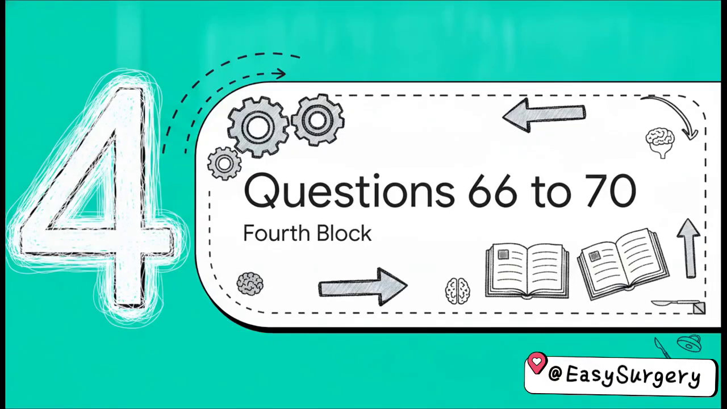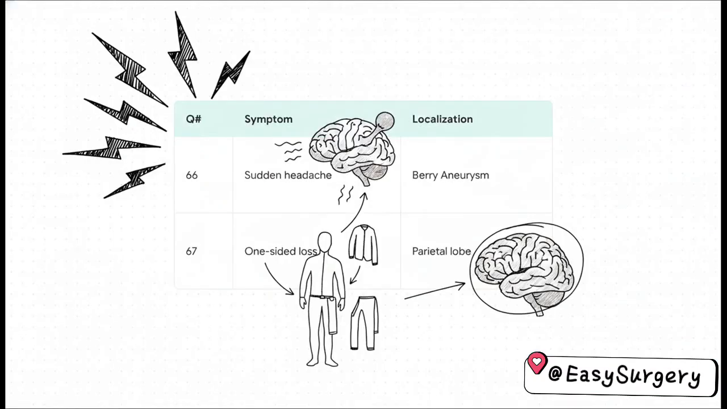All right, pushing into our next block, let's tackle questions 66 through 70. For 66, if you see a sudden thunderclap headache, your brain should immediately jump to a ruptured berry aneurysm. Then in 67, it's all about neurology localization. A patient who suddenly can't dress one side of their body and can't feel that side, that specific deficit localizes strictly to the parietal lobe.